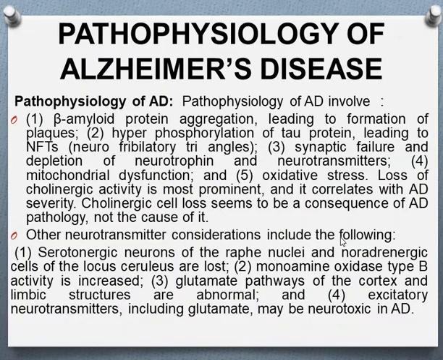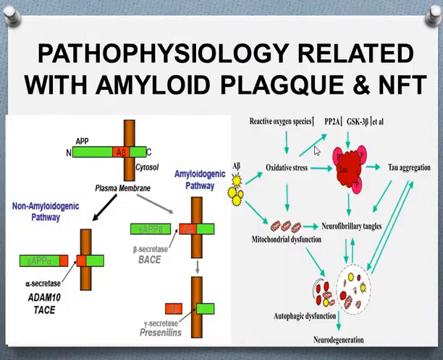But how does it happen? See, this is the pathophysiology related to Alzheimer's disease. Basically, beta amyloid protein aggregation leads to the formation of plaques and hyperphosphorylation of the tau protein. So see how it is happening. This is the amyloid, and this is the APP, meaning amyloid precursor protein.